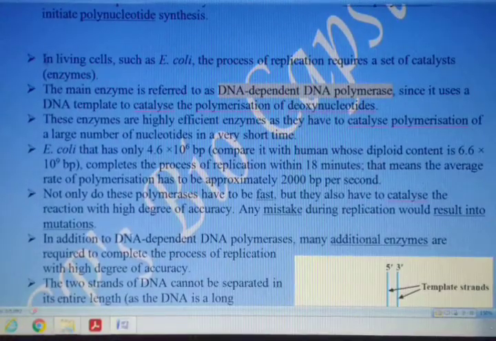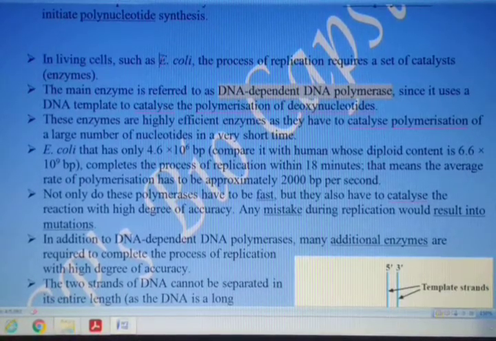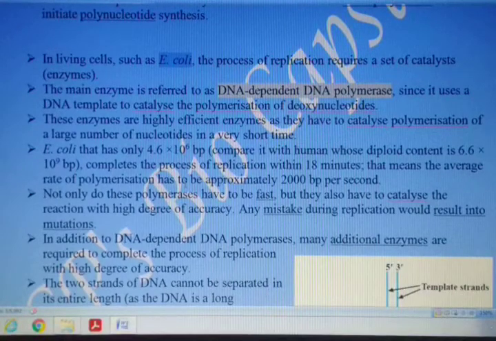Now here, in the case of a living cell, let us say the simplest, E. coli bacteria, the process of replication requires a set of catalysts, that is the enzymes, and these enzymes I have discussed in the previous video. The enzyme which is mainly responsible for the polymerization of the DNA chain is called DNA dependent DNA polymerase.